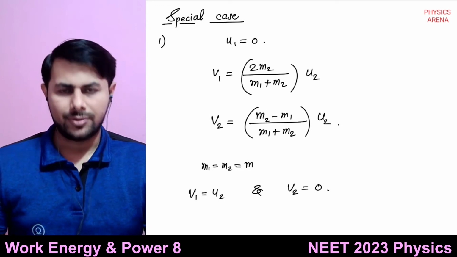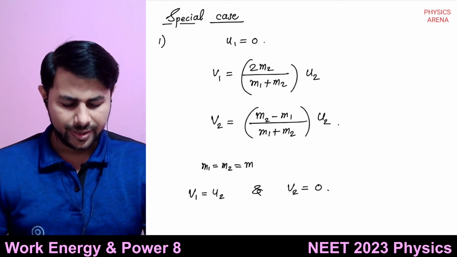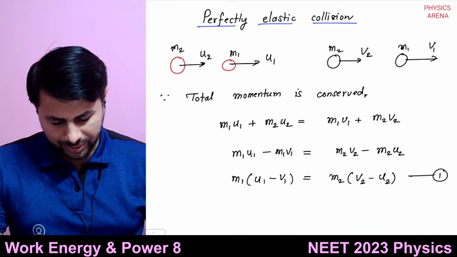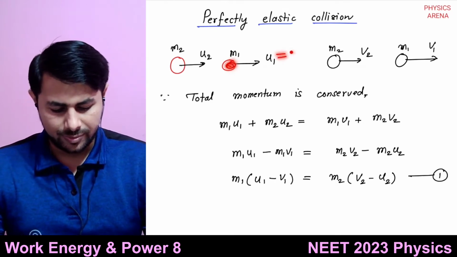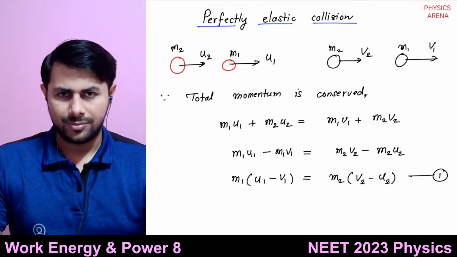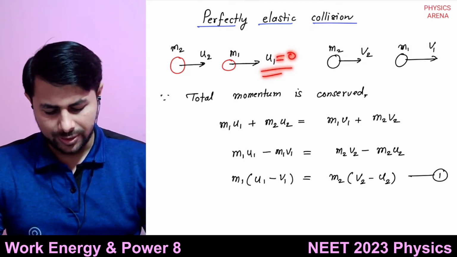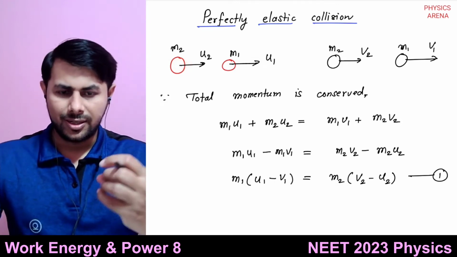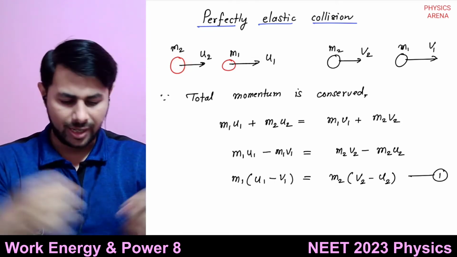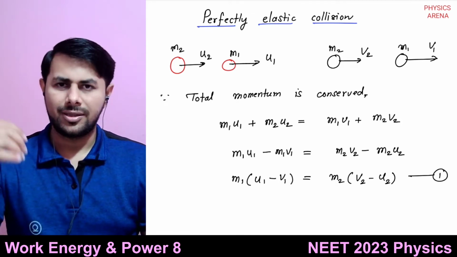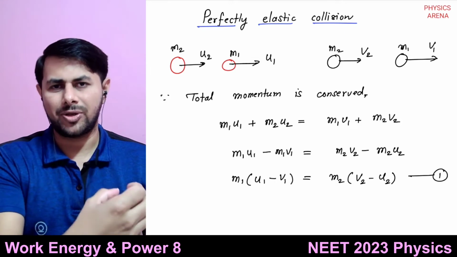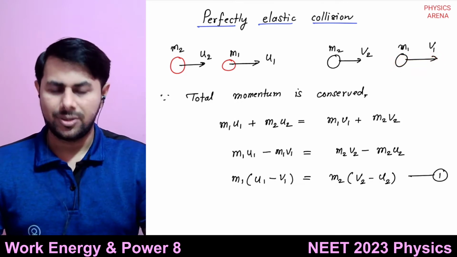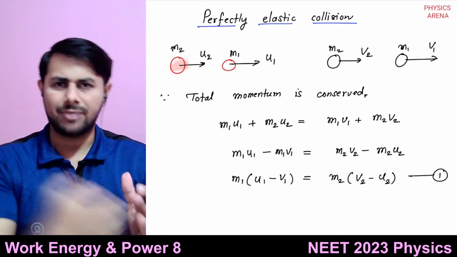Okay, so this is a special case where the masses are equal and the velocity of the first body is 0, u1 = 0. Suppose the second body comes with some velocity and collides with the first body. After the collision, the first body begins to move with the velocity u2 of the second body, and the second body comes to rest.